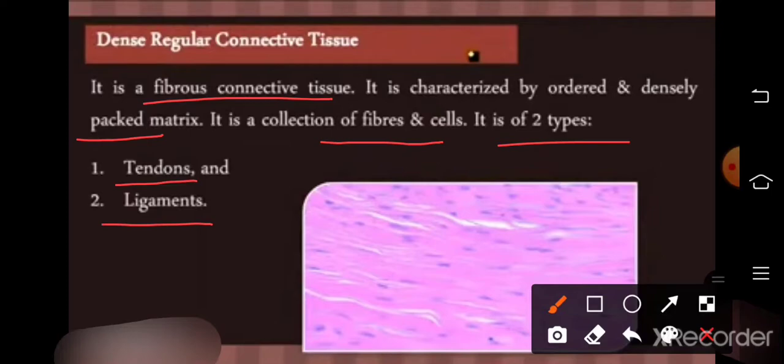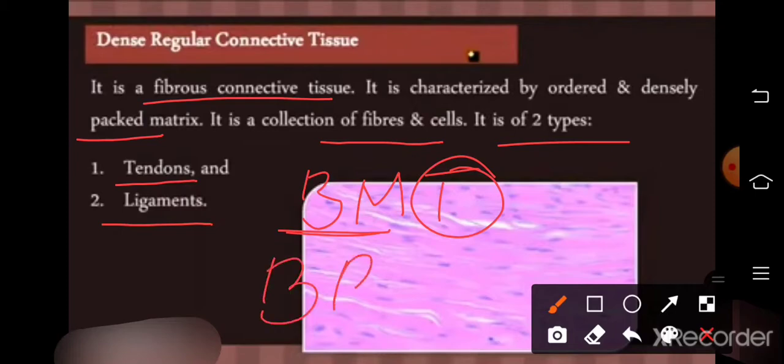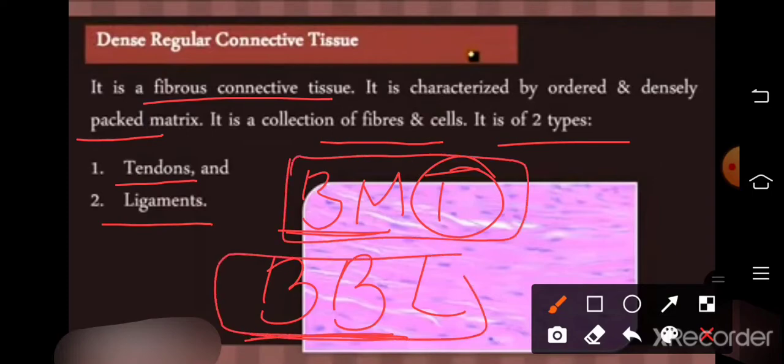So you know what is tendon? Tendon is a dense part of the dense regular connective tissue, and our bone is connected with muscle with the help of the tendon. Bone to bone is attached with the ligament. So we learn from this BBL and BMT: bone to muscle is connected with tendon and bone to bone is connected with ligament.